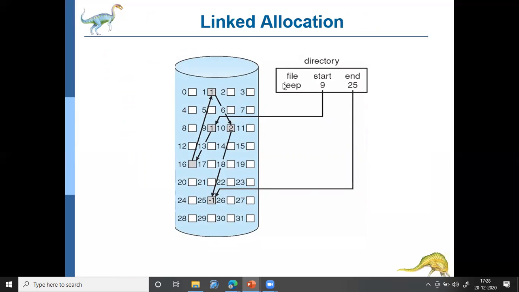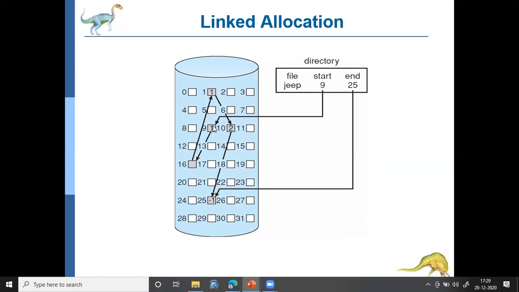This is basically how linked list allocation works. See this directory structure: there is a file named jeep. It starts at block 9 and ends at block 25. The starting block is 9. The ninth block contains some data, and along with the data, it also contains a pointer to the next block.